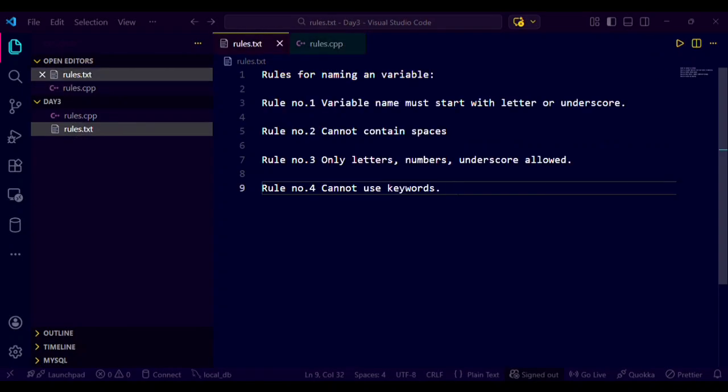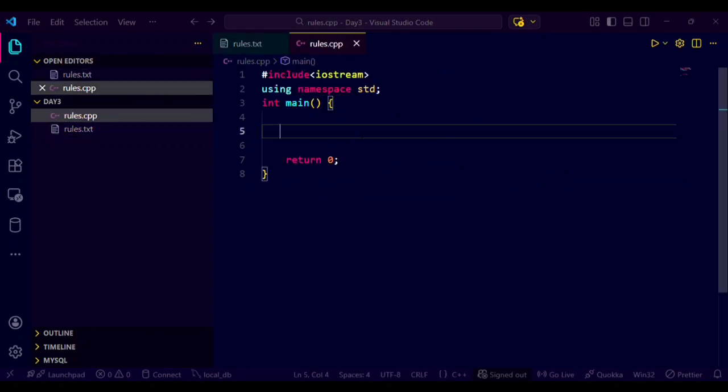We cannot use keywords as variable names. Keywords are nothing but int, float, true, false. These are all keywords. We cannot use those as variable names. So if I write int int, it should give an error. Invalid combination of type specifiers. So we cannot give these keywords. See, true is also a keyword. It's showing the same error. So we must not use any keywords. We can use only variable names other than keywords.